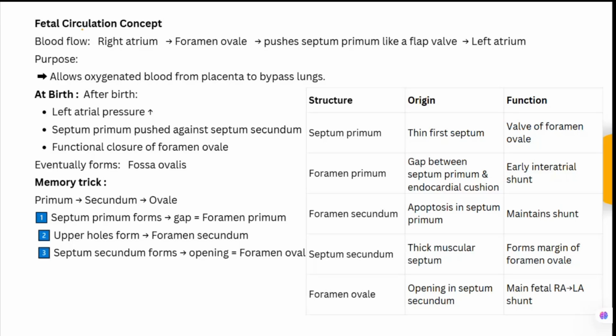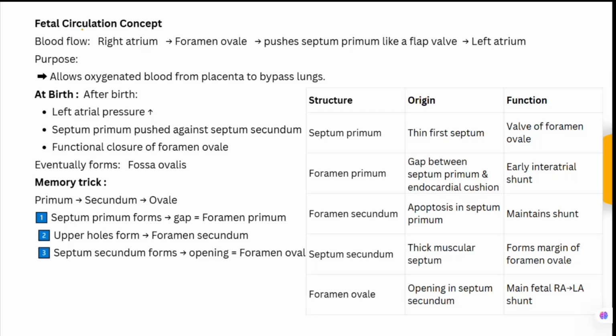But what happens at birth? After birth, left atrial pressure will increase. The septum primum is pushed against the septum secundum and there is a functional closure of the foramen ovale. Because of the increase in the left atrial pressure, the septum primum is fused against the septum secundum.